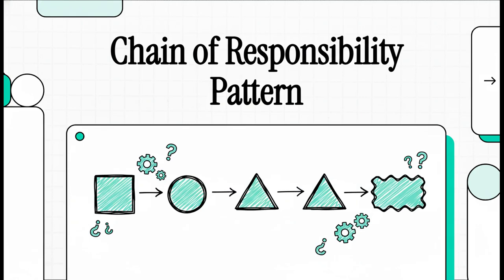Have you ever found yourself just tangled in a massive web of if-else statements? You're trying to figure out which little piece of your code is supposed to handle some request. Well, today we are going to untangle that knot with a really powerful behavioral pattern, the chain of responsibility.